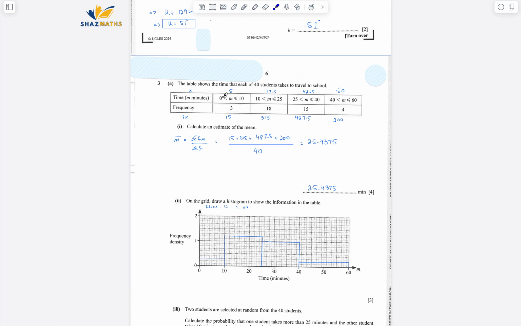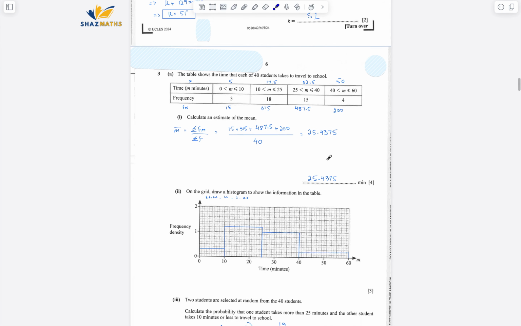So for 0 to 10, 0 plus 10 divided by 2, it's 5. I've written down all the middle values, and then I've calculated summation fx. So first I've made a row containing frequency times the data. So 3 times 5 is 15, 18 times 17 and a half, and so on. Then I added all of them up, divided by total frequency, and it came out to be 25.4375.